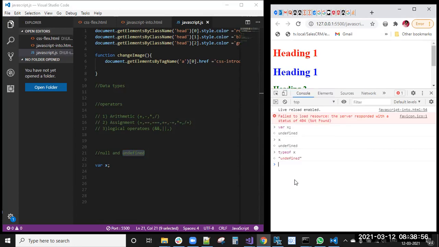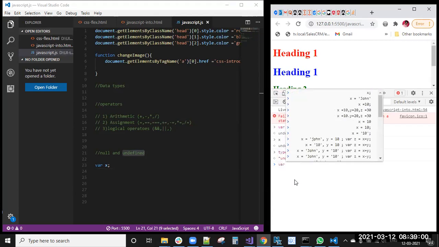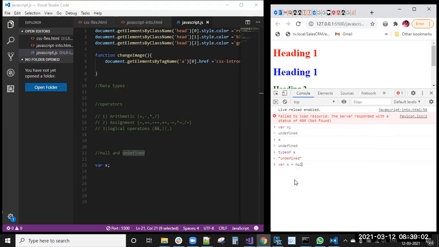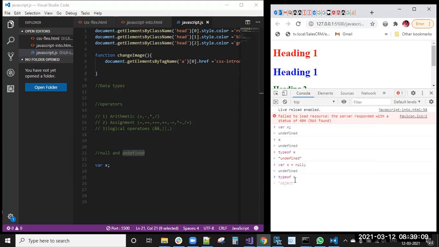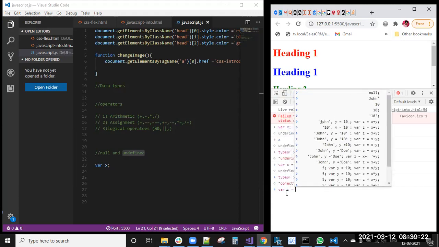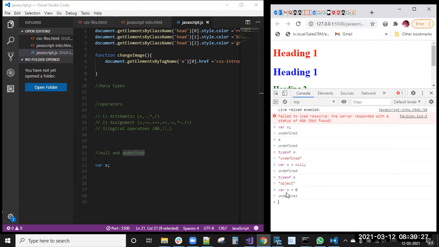Next one is null. Null is nothing but zero, right? Null is nothing but zero. So it means you have declared a variable with null value. Null is a value. Then if you check typeof x, where the value is null, still you will get typeof x equal to object only. So var x equal to null, you will see.